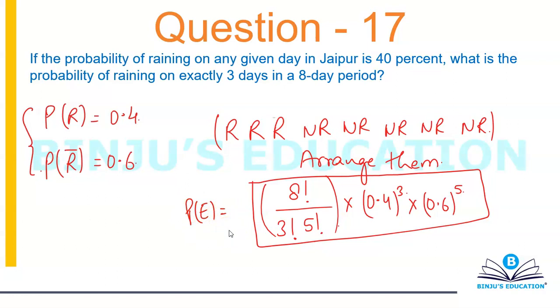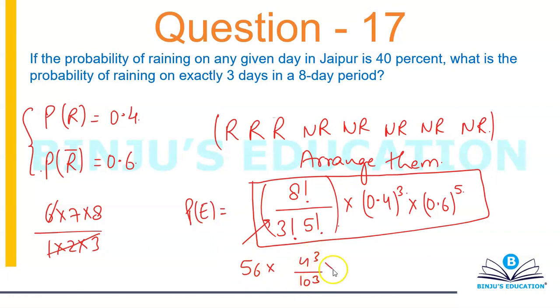Marks to marks, you can also solve this. 8 factorial by 3 factorial into 5 factorial is 6 into 7 into 8 divided by 1 into 2 into 3, so this is 56, into 4 cube by 10 cube into 6 to the power 5 by 10 to the power 5. This is what we can also do.